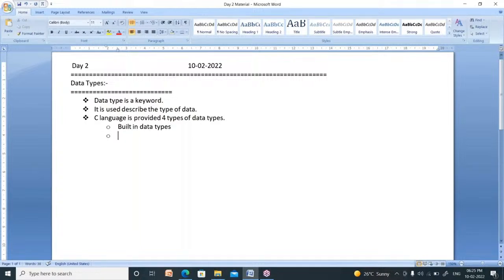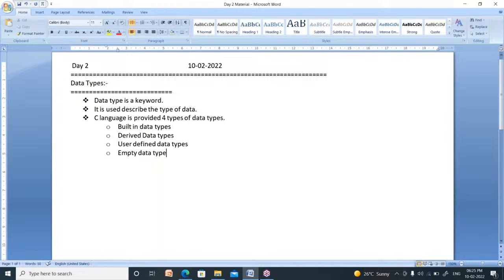Built-in data types. Second one is derived data types. Third one is user defined data types. Fourth one is empty data type. These 4 are the data types available in C language.